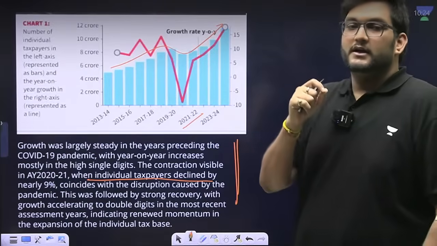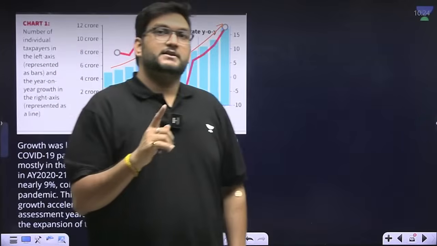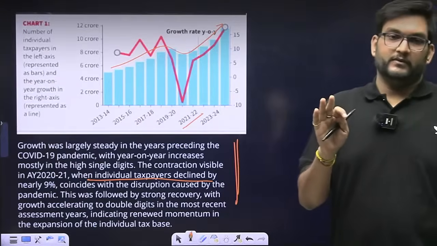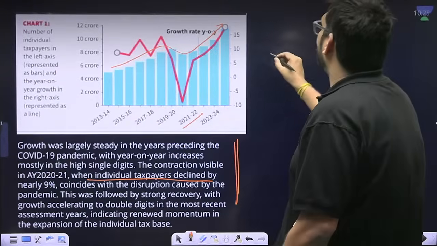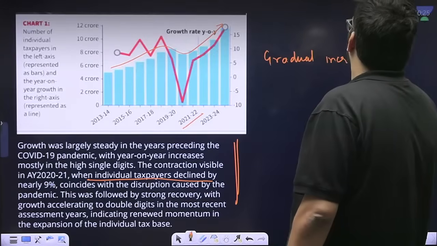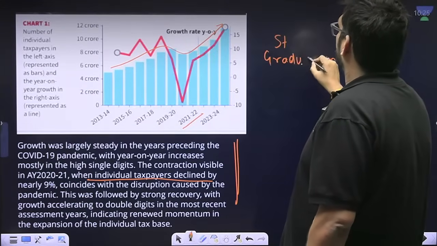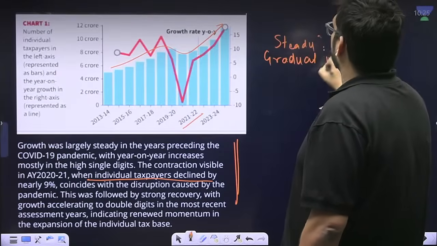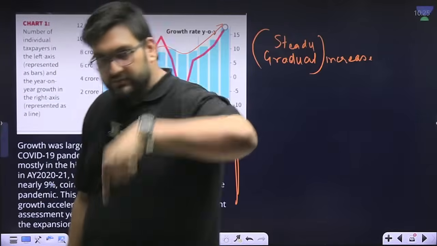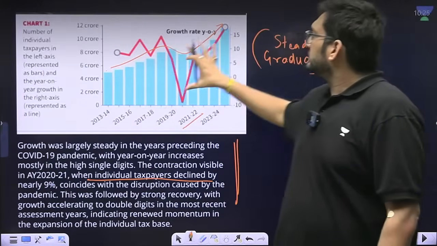That statement is incorrect. The number of taxpayers has not exponentially increased in the past decade. The word would be gradual increase or steady increase, because there was a point where there was a dip also. So it's a steady increase from 5 crores to 12 crores.